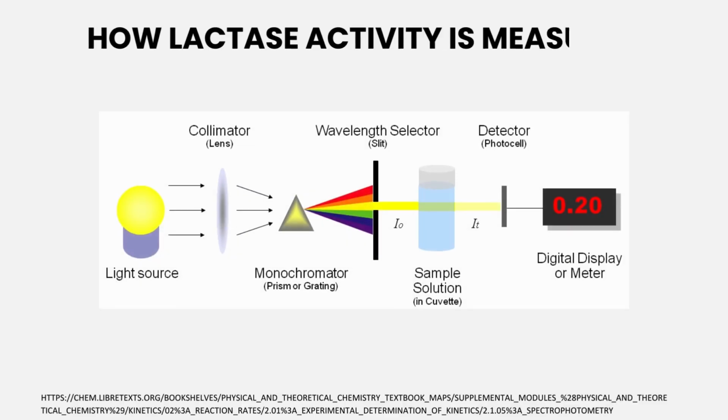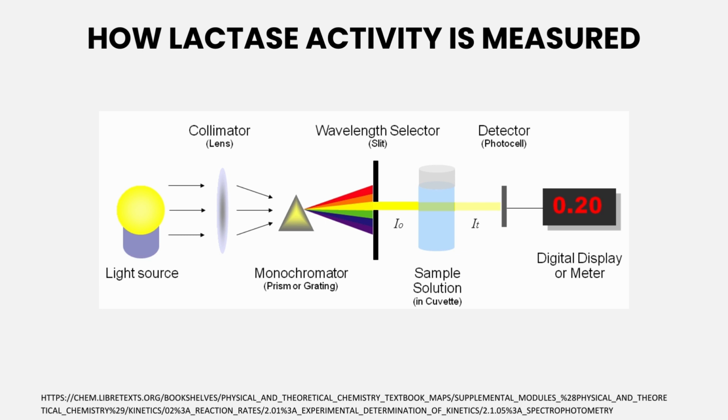Now, how is the lactase activity measured? A UV visible spectrophotometer is used in this process. It consists of a light source emitting light across the UV and visible ranges. Also, there is a detector. The detector will measure light intensity before and after the sample. So then we will calculate the absorbance based on the discrepancy in light intensity, which is shown as I0 and IT. This absorbance data is then analyzed to identify substances and determine their concentrations.